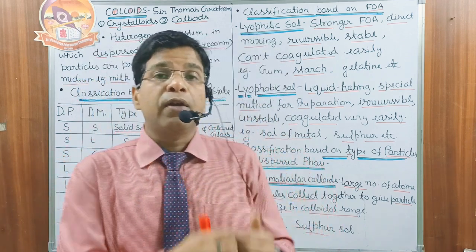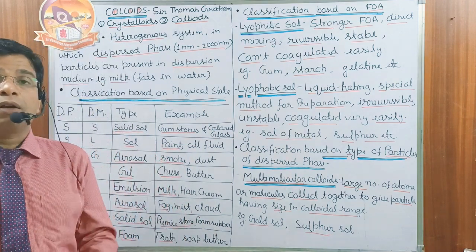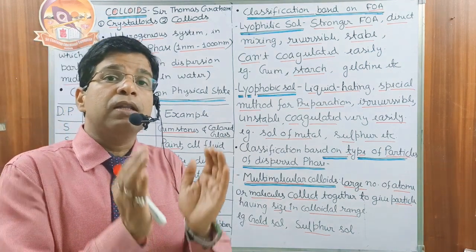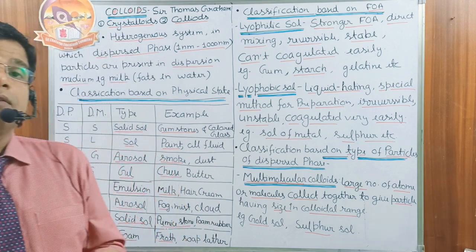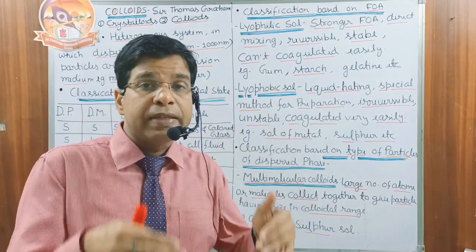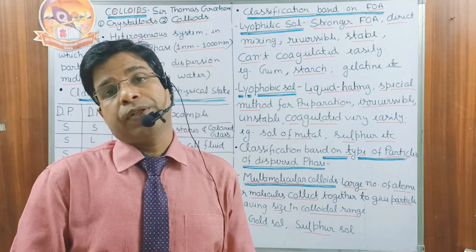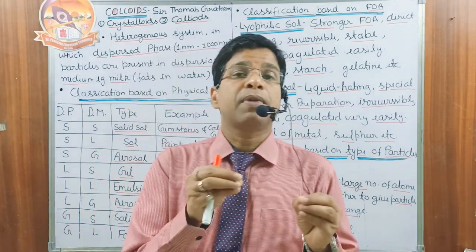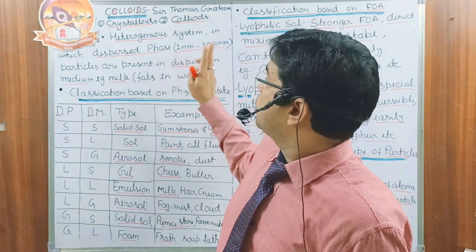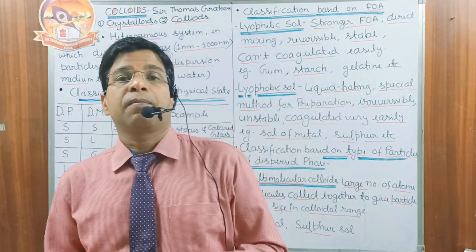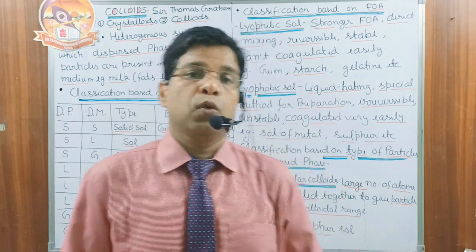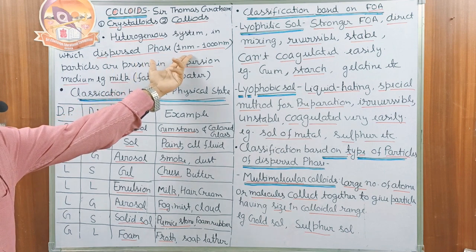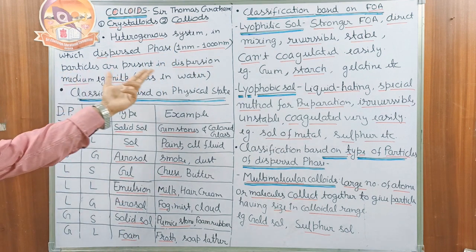And how do we define colloids now in modern science? Colloids are heterogeneous systems in which the dispersed phase particles, which are the actual colloidal particles, are present in a solvent. That solvent is called the dispersion medium. So it is a heterogeneous system in which the dispersed phase has a dimension of 1 nanometer to 1000 nanometer, and these particles are present in the dispersion medium.